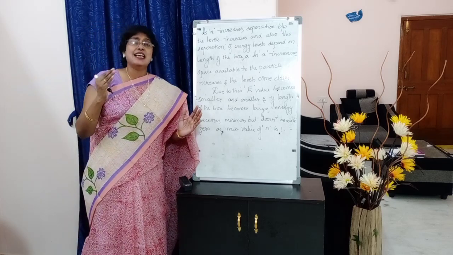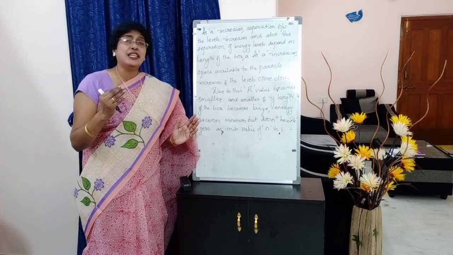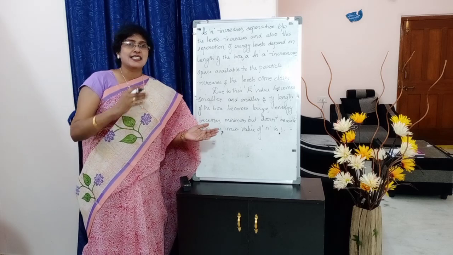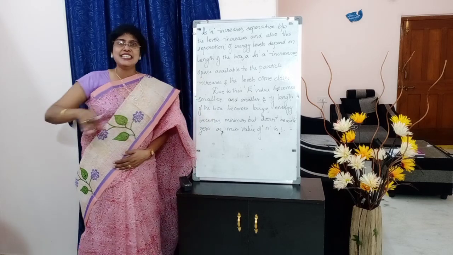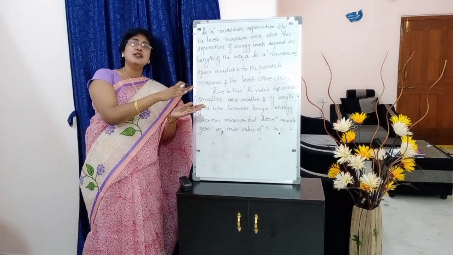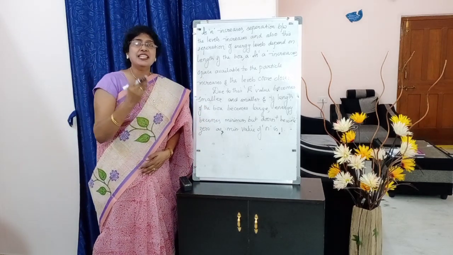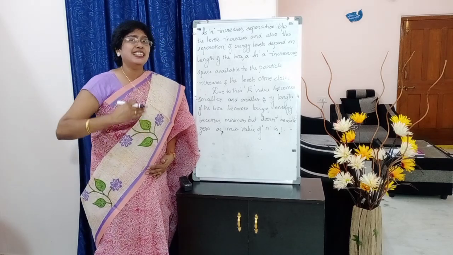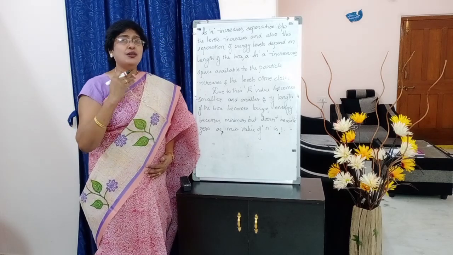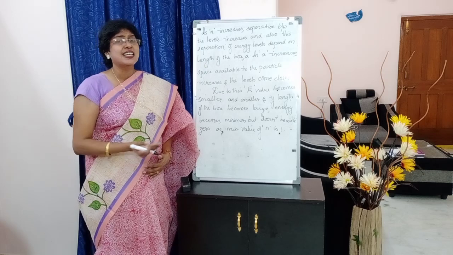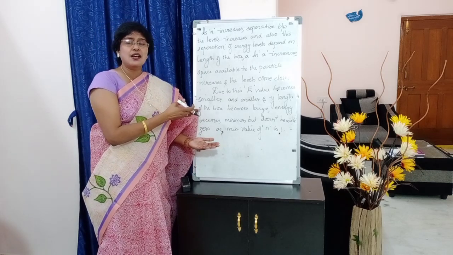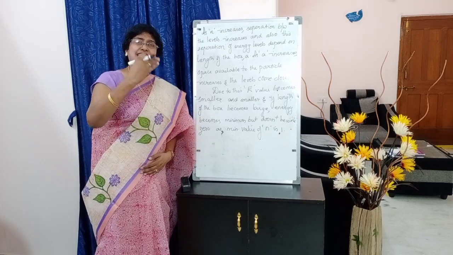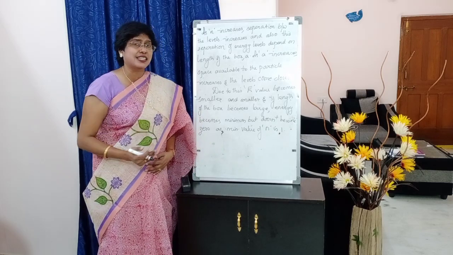The space available for the particle to move inside the box increases. And what happens? The levels come closer. The length is increasing and the levels come closer. So, where is this length in the expression? In the denominator. As the value of a is being increased, the left side E value will be decreasing. Okay. So, now if this length goes on increasing, if it is becoming larger and larger, what happens?